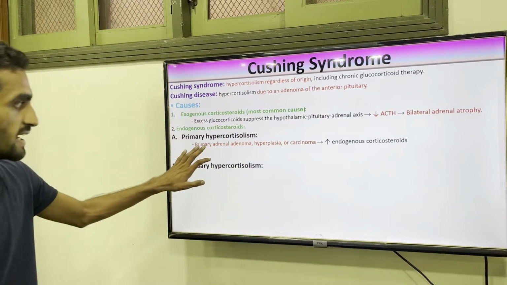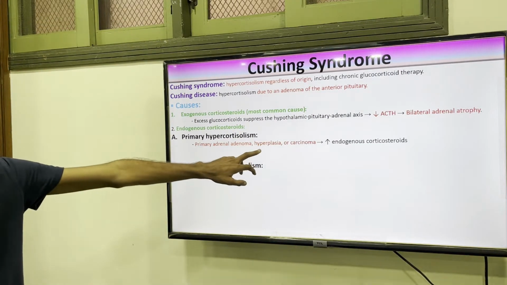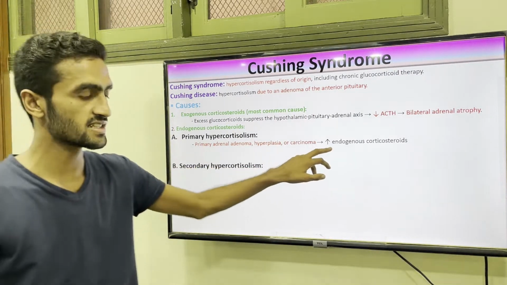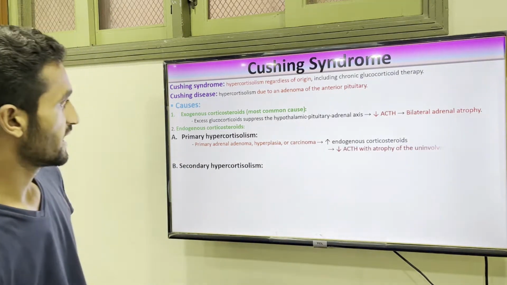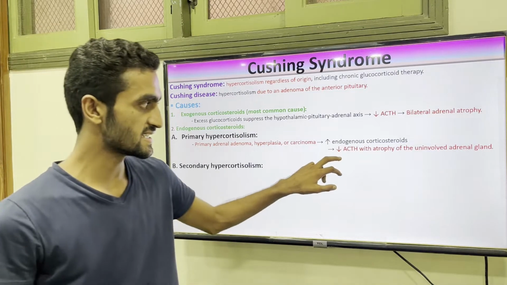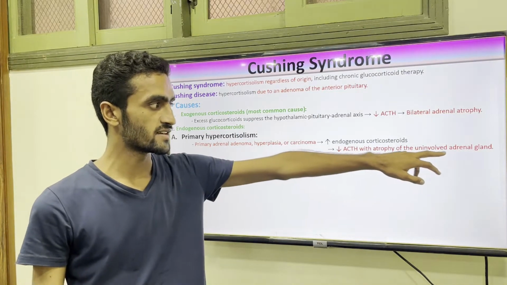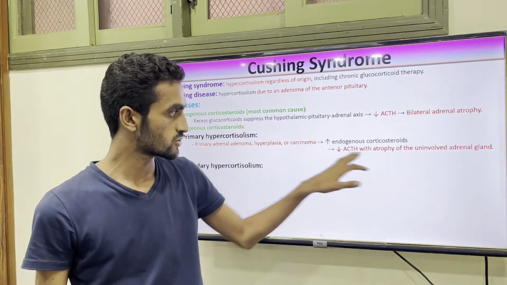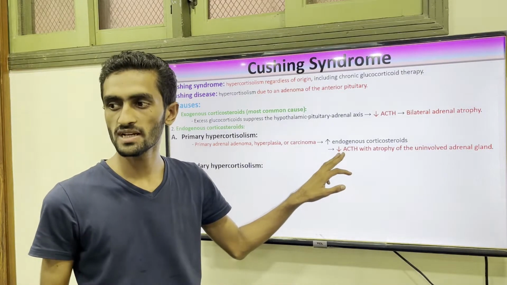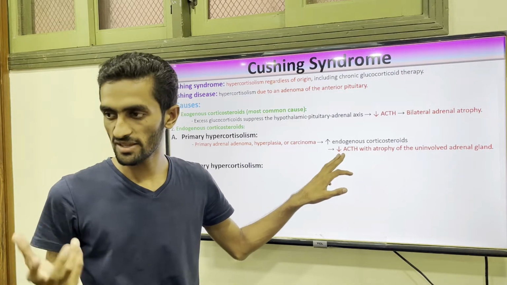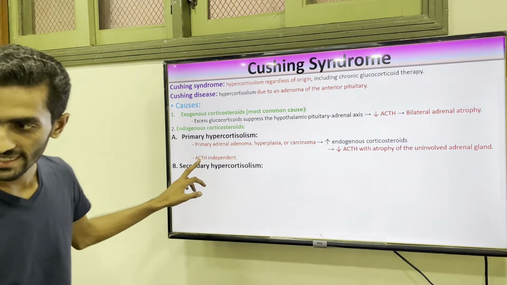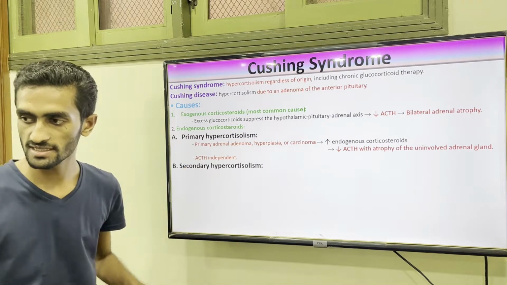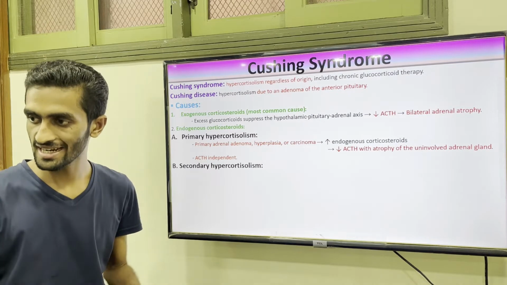So primary adenoma or hyperplasia or carcinoma will increase the endogenous corticosteroid, which will decrease the ACTH, with atrophy of the uninvolved adrenal gland. So ACTH level goes down because of the feedback pathway. Okay, and it's ACTH independent, because the problem is in the gland.